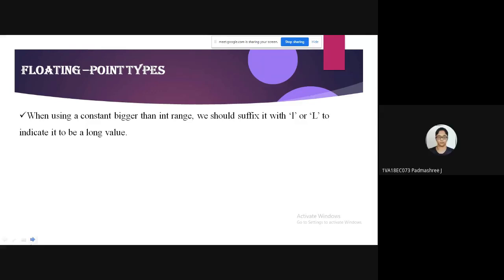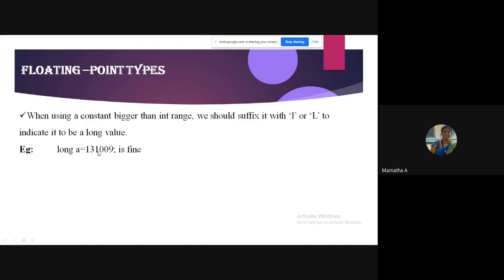Yes, ma'am. So when you are representing long values wherein it is higher than the int value, you should suffix it with L, small l or capital L, indicating the long value. Say something like this: long a equals 131009. Okay, fine. This is fine.